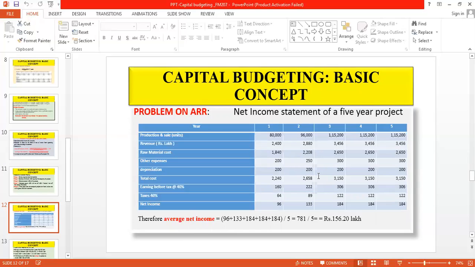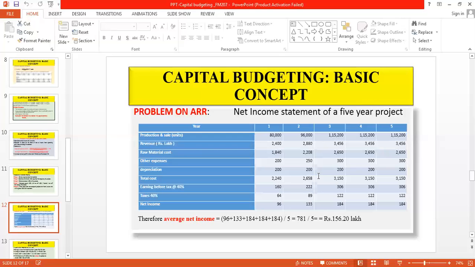The calculations are made for 5 years, 1, 2, 3, 4, and 5. And after calculating the annual profit of each year, we will take the average because the annual profit will differ from year to year. So let us see how the calculations are made.